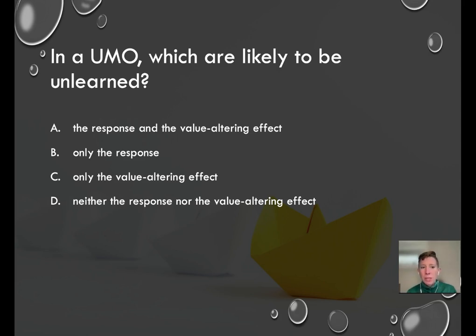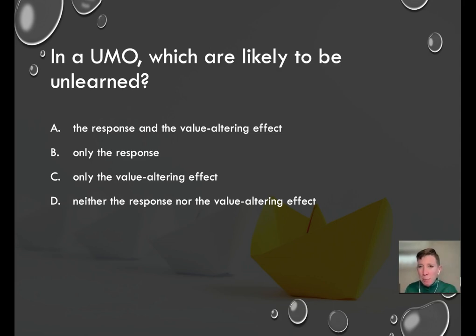So let's assume that the UMO is that we're hungry, right? We're deprived of food. This is an unconditioned motivating operation. The part that's going to be unlearned is that being hungry makes food a more effective reinforcer. The part that is probably learned is the increase in the responses that get to food. So the responses that actually get us to food are probably learned.